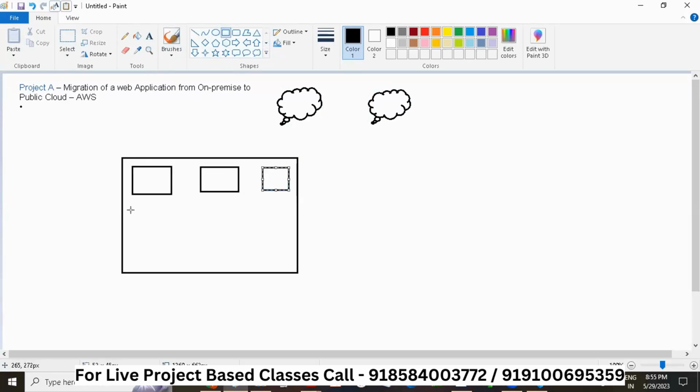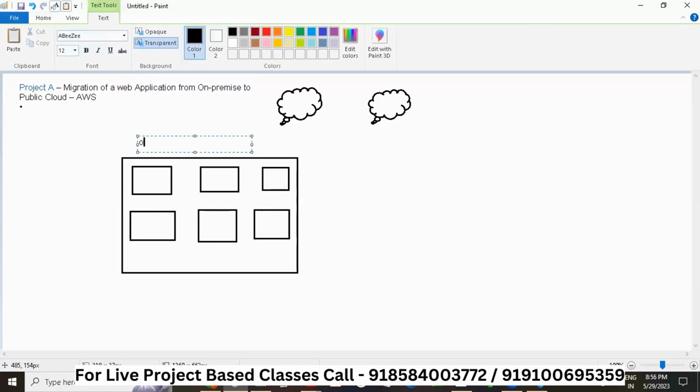That application we used to move to the AWS cloud. Okay, so something on premise, in-house, we have to move to the cloud. That's what you are saying.